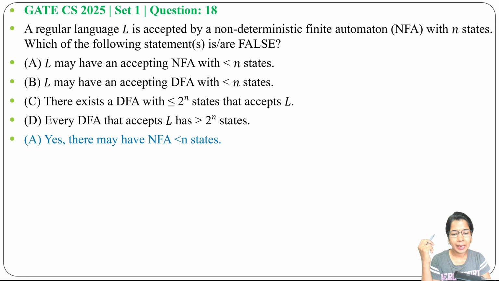Next option B, L may have an accepting DFA with less than n states. Yes, sometimes after converting to DFA, we get less than n states. Hence, option B is also true.